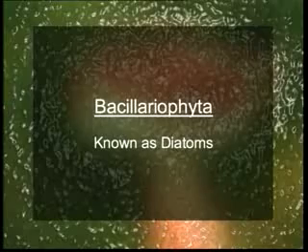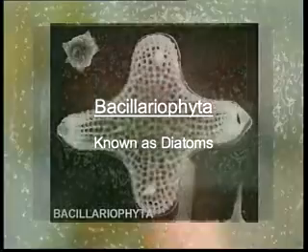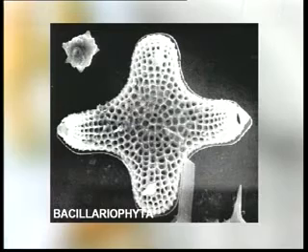The next phylum is the Bacillariophyta, commonly known as diatoms. Diatoms occur in both marine and freshwater habitats. The photosynthetic pigments are chlorophylls A, C, together with fucoxanthin and xanthophylls.